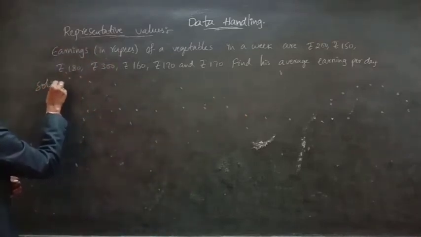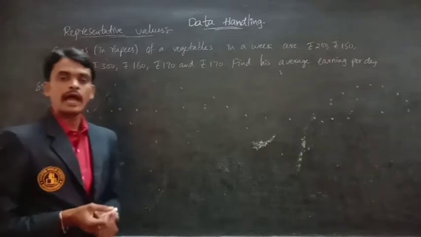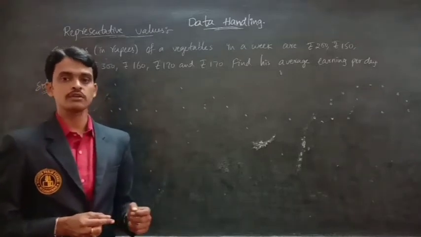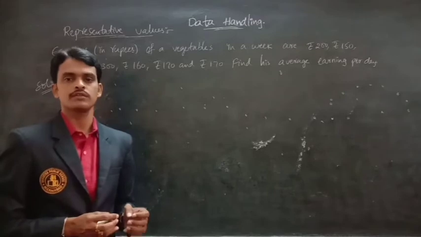Solution: average is the sum of observations divided by the number of observations.